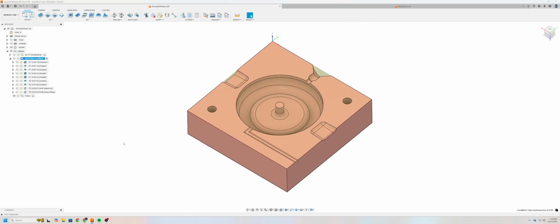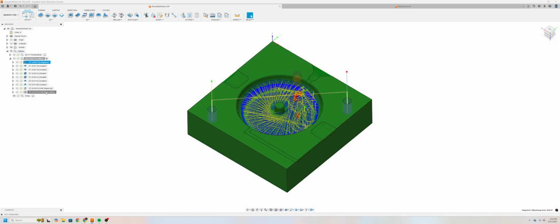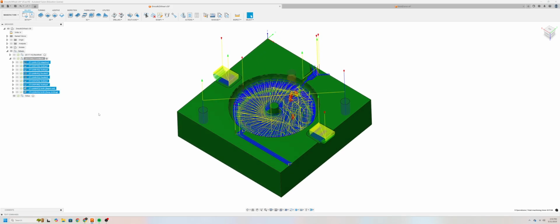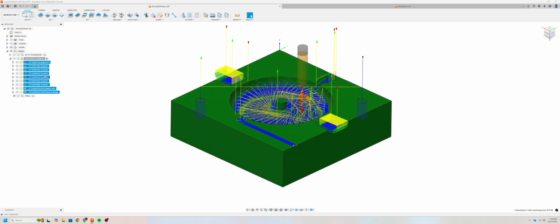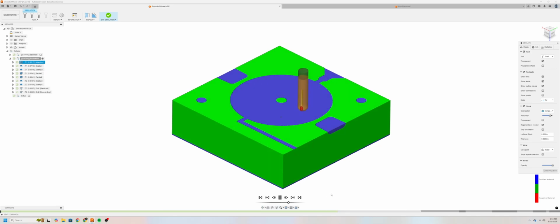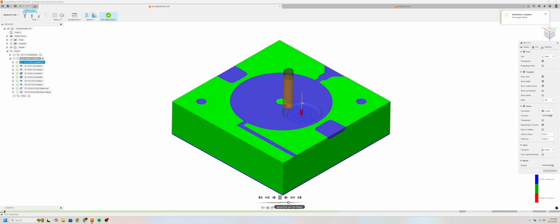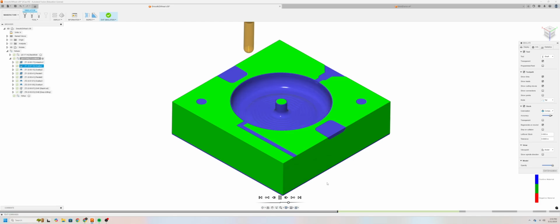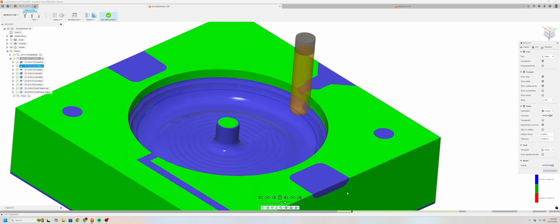You can go ahead now and select all of them and simulate. And you can see the entire simulation, one operation at a time. Now this first operation is going to take a while, but you can skip to the next operation. Sometimes it'll take a little while to load the stock that's being removed, and then it goes on to the next operation, which is the finishing pass. Now I can pause it, I can go slower, I can see how much material that tool is actually removing.